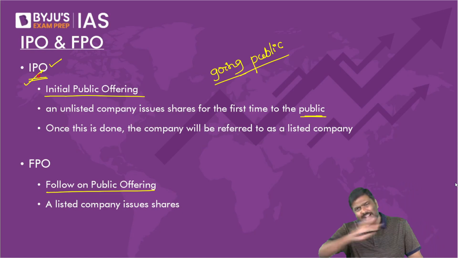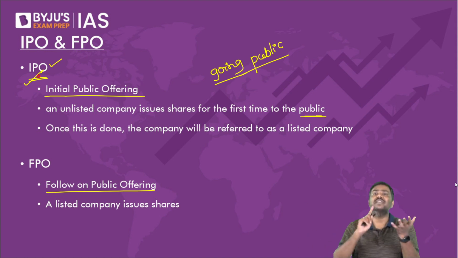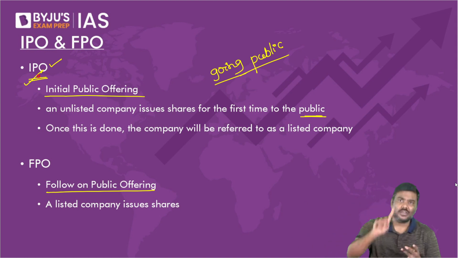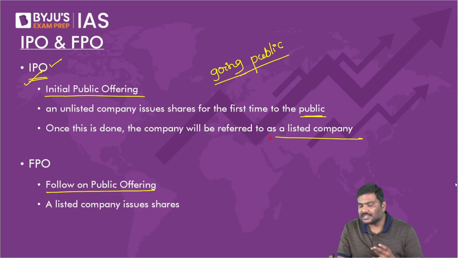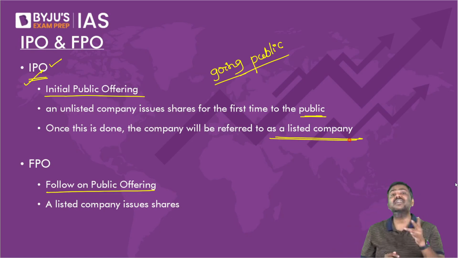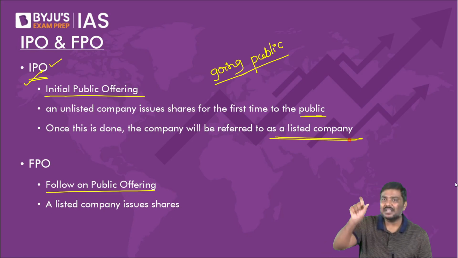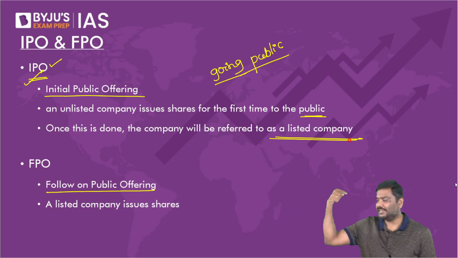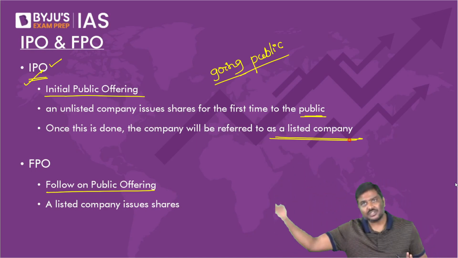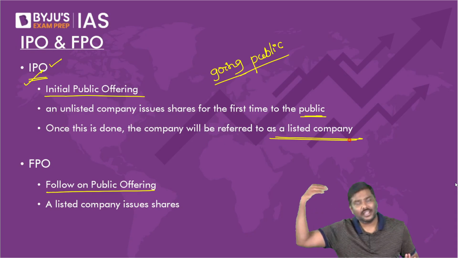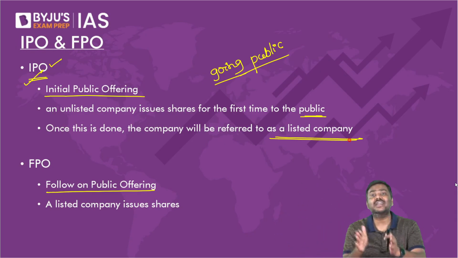And whenever any company goes for an initial public offering, we say the company is going public, or else we will also simply say the company is now a listed company. Listed company means what? The company's shares are there in the stock market. You can purchase the shares from the stock market. You can sell the shares in the stock market. This is called a listed company.